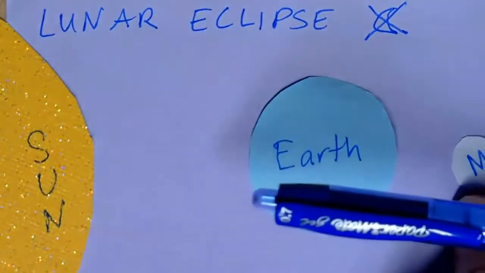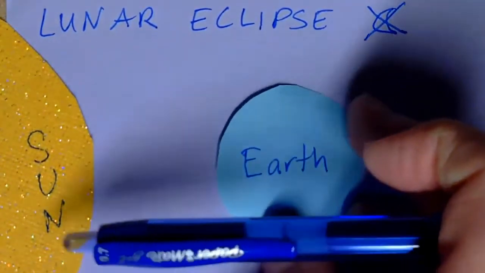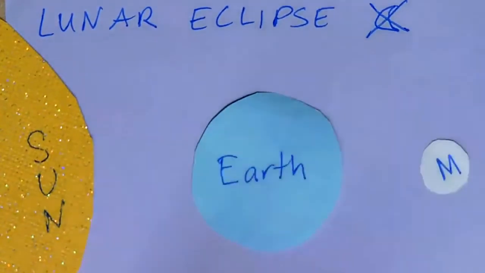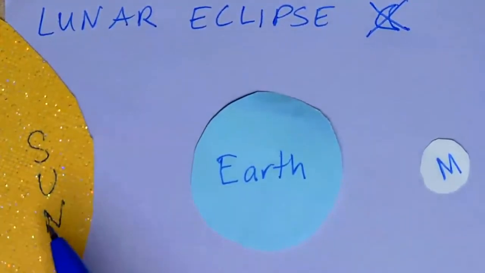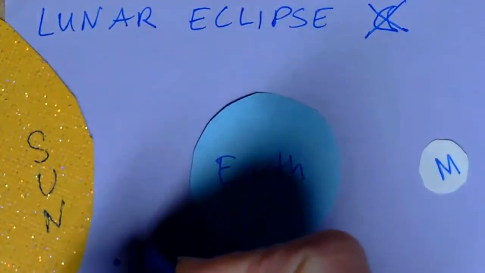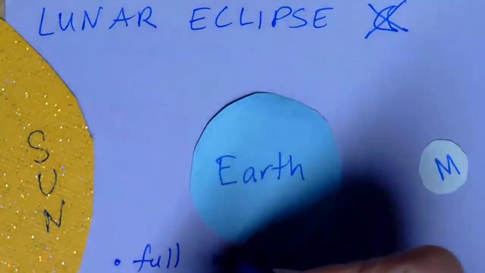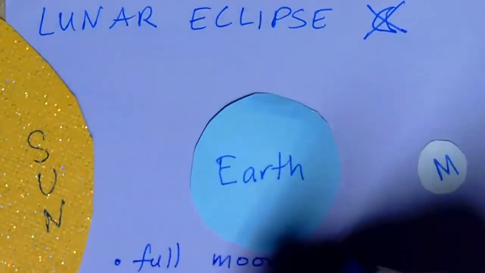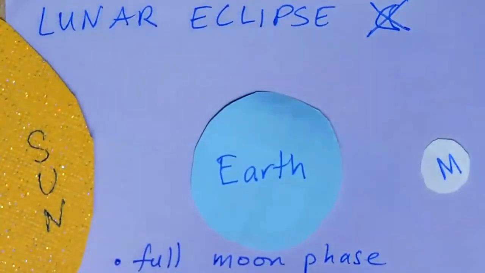So here we have a lunar eclipse with the sun, the Earth, and the moon. You can see that this is a full moon phase. That makes sense, because in a lunar eclipse you're expecting to see the moon and you don't. It's getting eclipsed, getting a shadow on it.